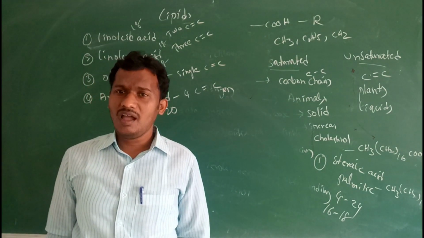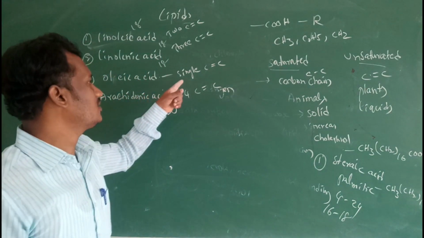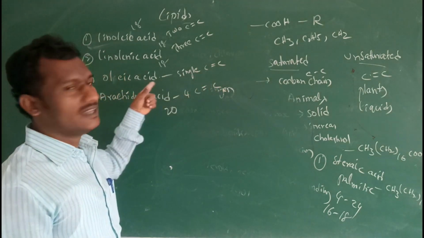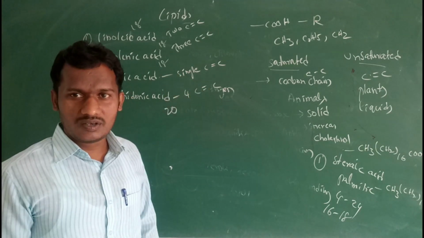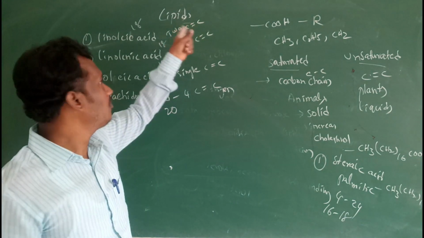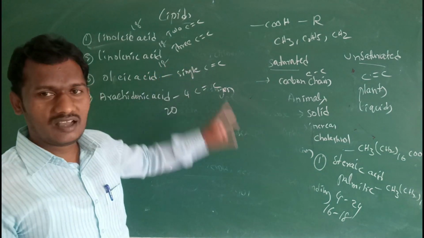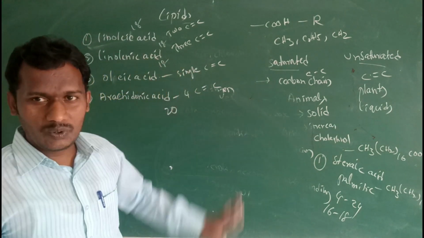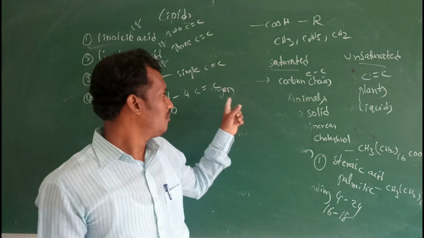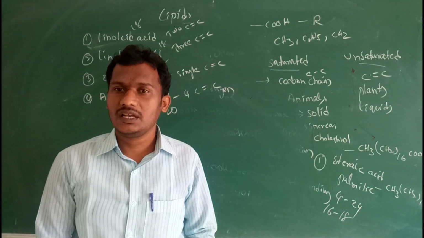So examples of unsaturated fatty acids are oleic acid, a single carbon-carbon double bond, 18 carbons including the carboxylic group. Then linoleic acid, two carbon-carbon double bonds, 18 carbons including the carboxylic group. Then linolenic acid, three carbon-carbon double bonds, including the carboxylic group. Then arachidonic acid, four carbon-carbon double bonds, 20 carbons including the carboxylic group.